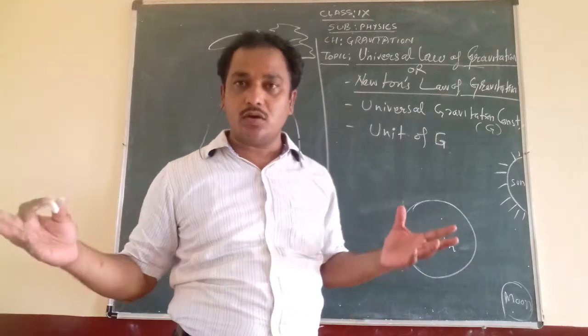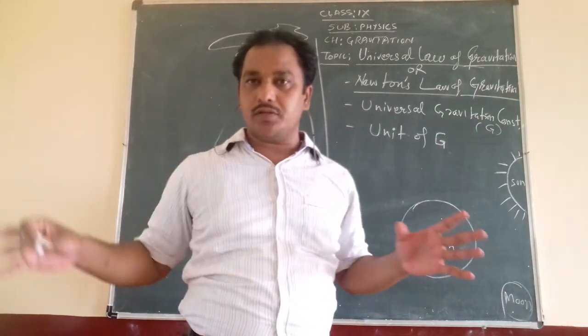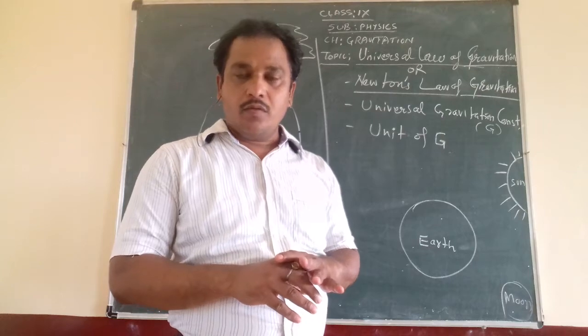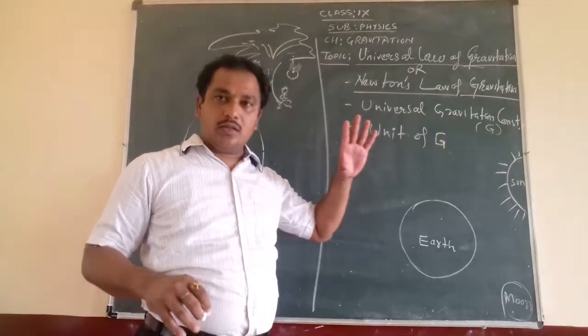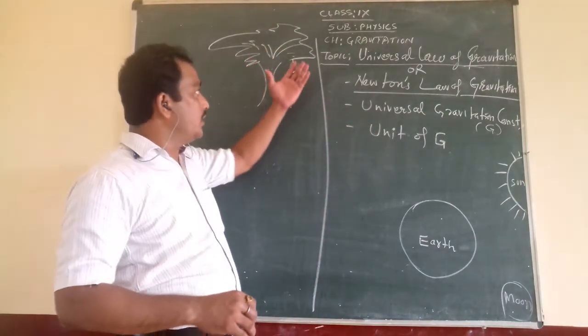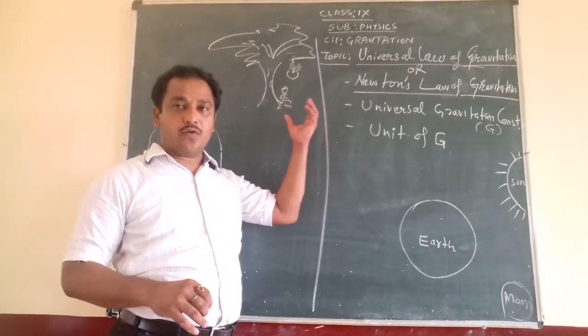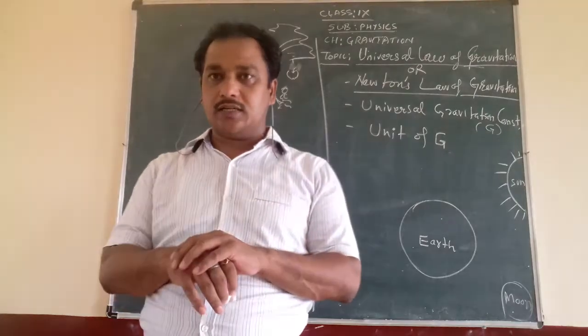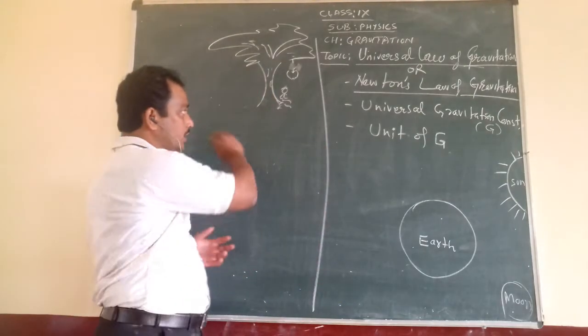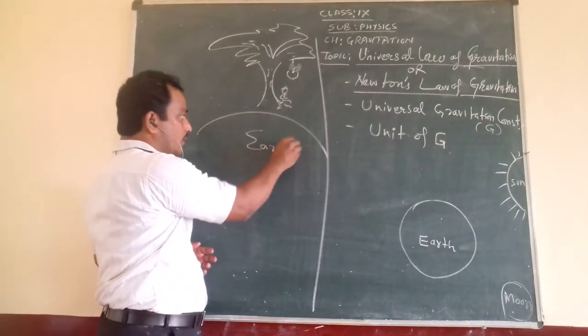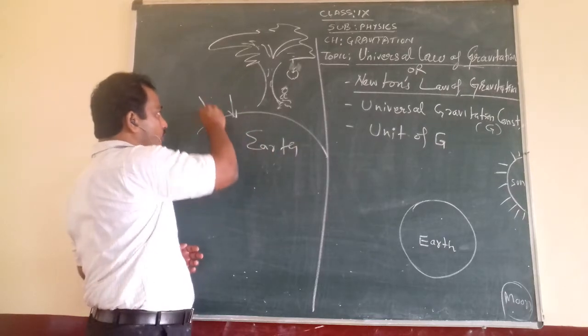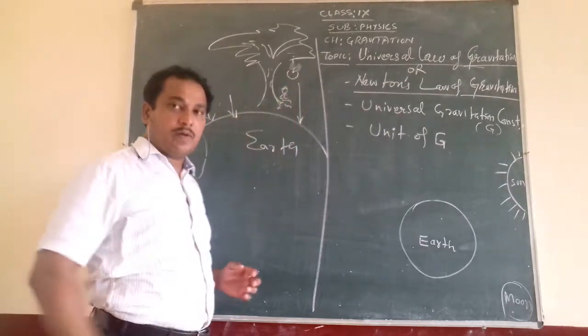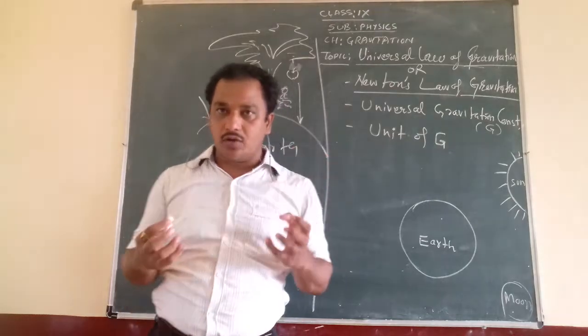Why is it called the universal law? It applies to the whole universe, the whole cosmos. When Newton was under the tree, he observed that an apple fell. Then he wondered why it was falling towards the earth. Because of the gravity of the earth, something is pulling it downward, so the apple falls downward.